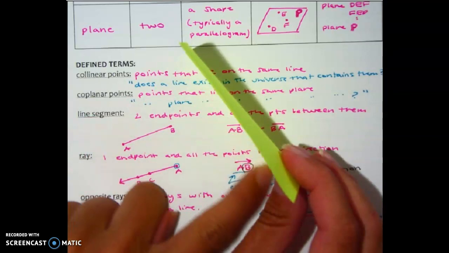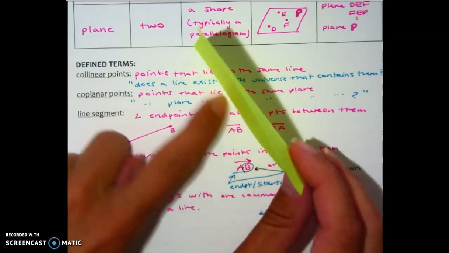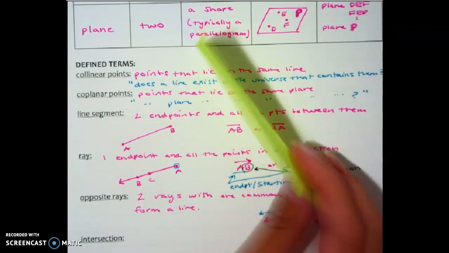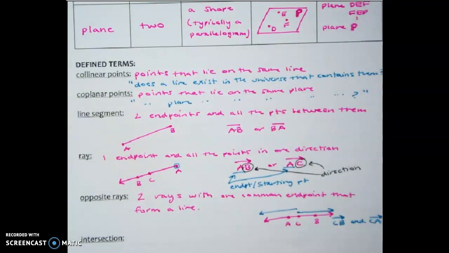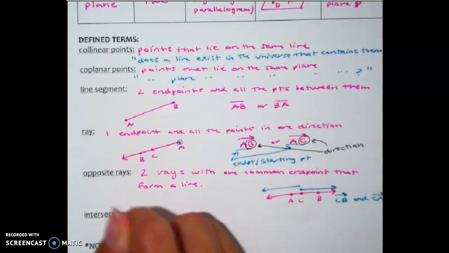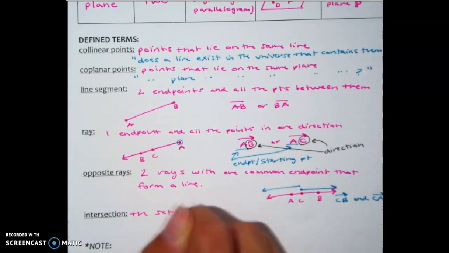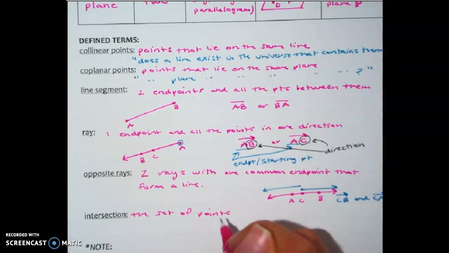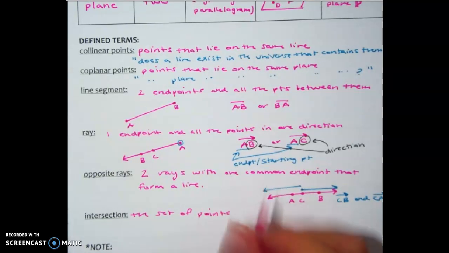That's the only thing that the Post-it note and the piece of paper were touching, what they both have in common. So we'll define intersection as the set of points that figures have in common.